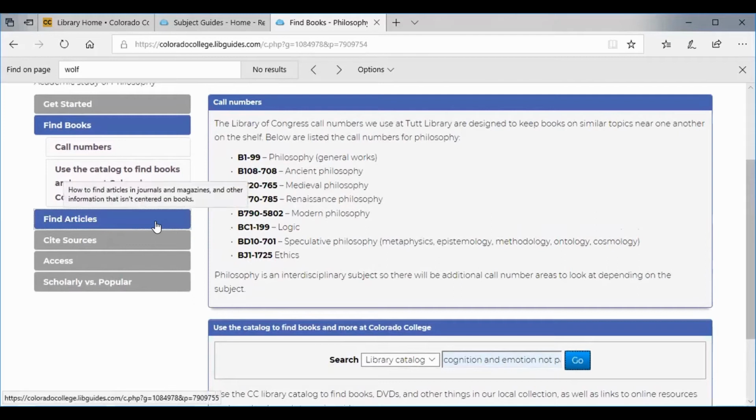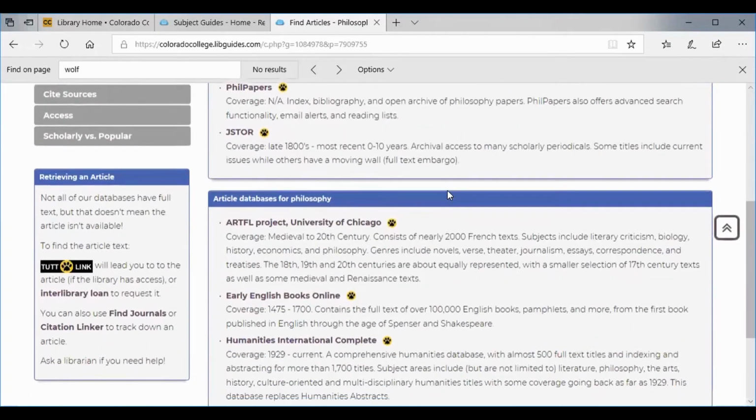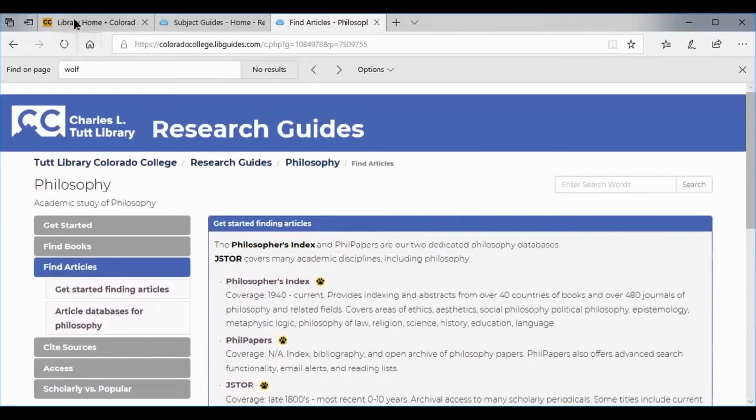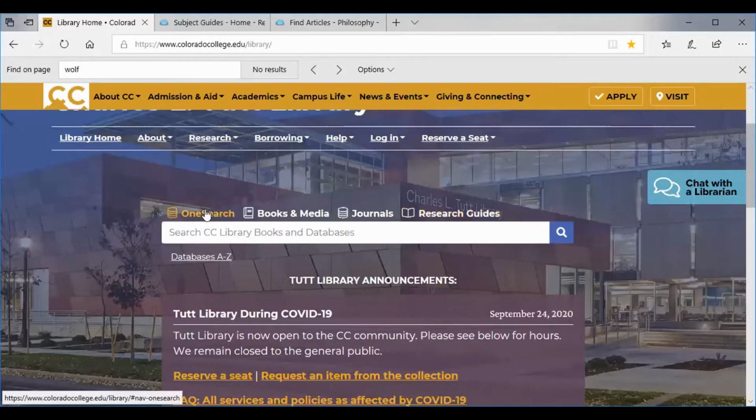So that was the second part about books. So now we're going to move into that third category of finding articles. And at this point, I'm actually going to back us out, and I'm going to go to the library homepage and go back to this original tab that'll be highlighted when you come to this page: OneSearch.